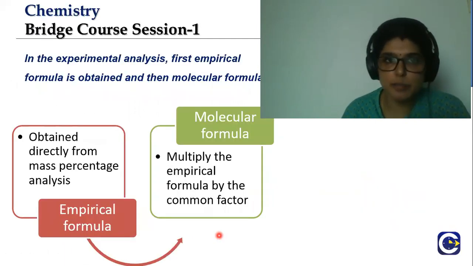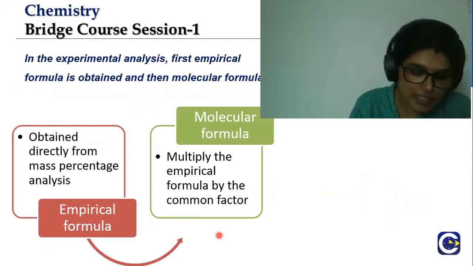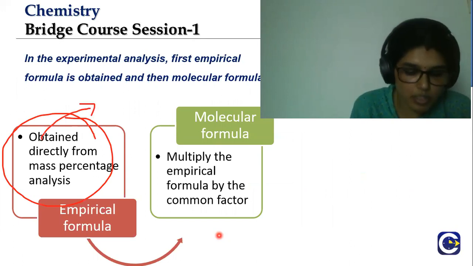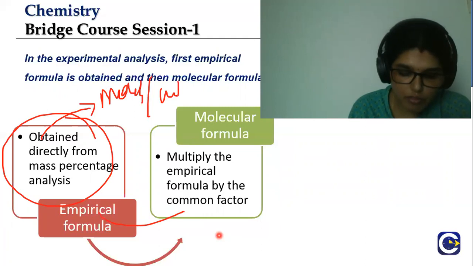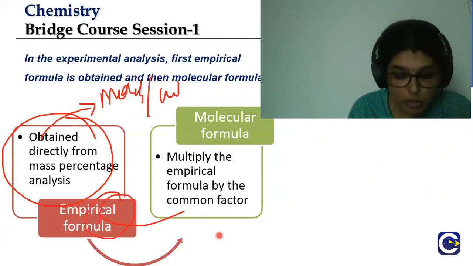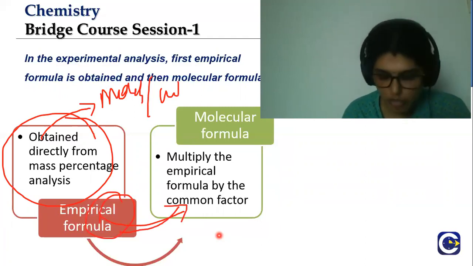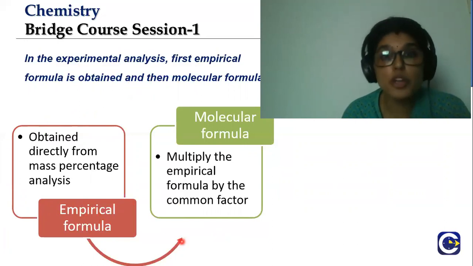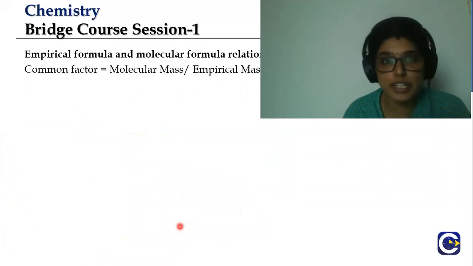Next, this was the example. So what did you do? You took a mass percentage analysis, found the moles, did the whole number ratio, and then you found the empirical formula. From that you will be able to find the molecular formula also. Let's look at how you can find the molecular formula. Let's look at an example.